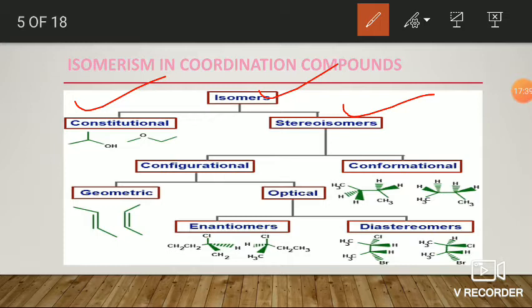In the case of stereoisomers, the classification is based on interconversion at room temperature. If they don't undergo interconversion at room temperature, those are called configurational isomers. If they undergo interconversion at room temperature, those are called conformational isomers. The configurational isomers are further classified into two types: geometrical and optical. The optical isomers may be enantiomers or diastereomers. Okay, fine. Next,